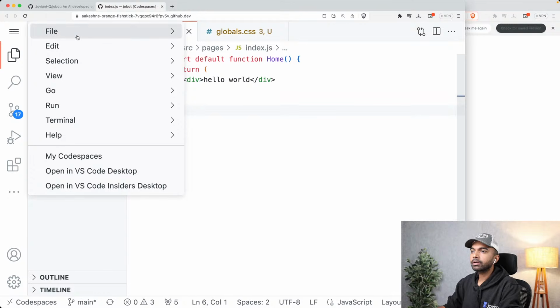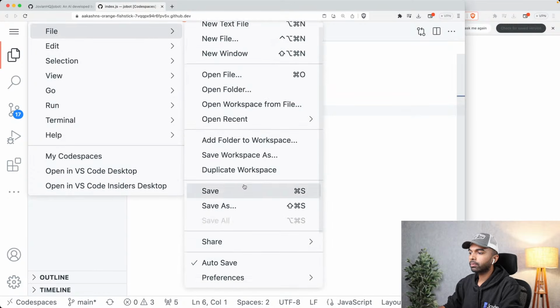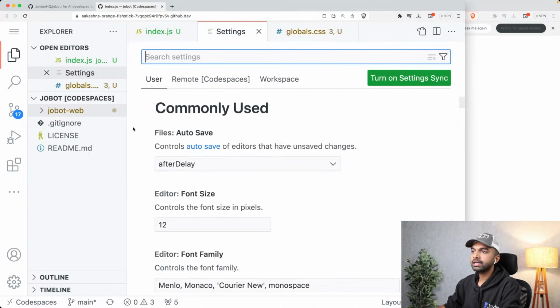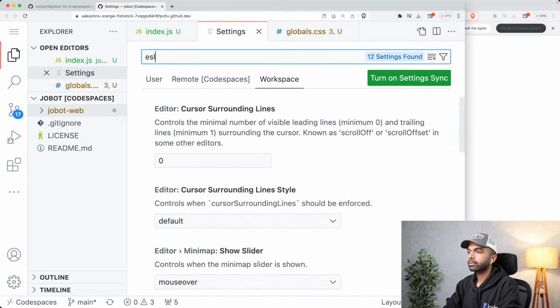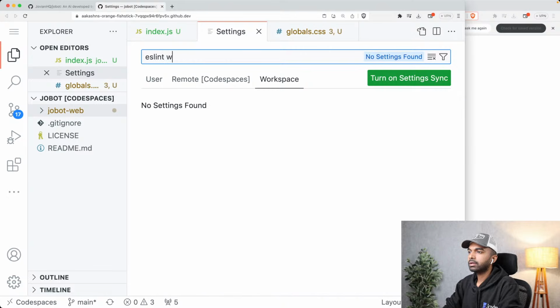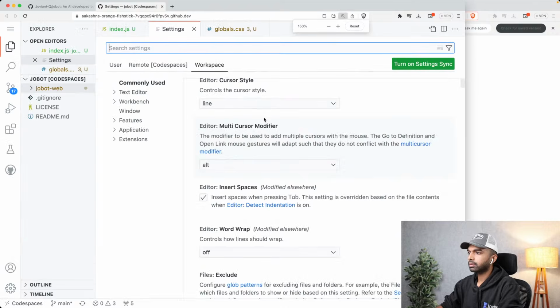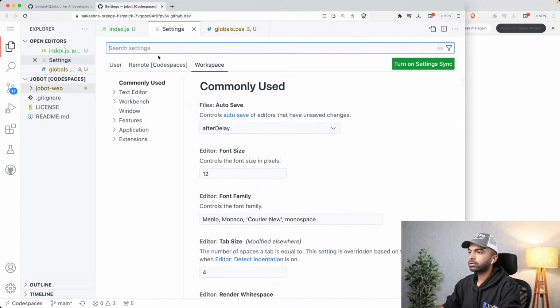So I'm going to go into file, preferences, and in preferences I'm going to go into settings. So go into the file menu, preferences, settings, and then here I'm going to the workspace settings, because then these settings will get saved along with the repository. And in the workspace settings, I'm going to search for ESLint.